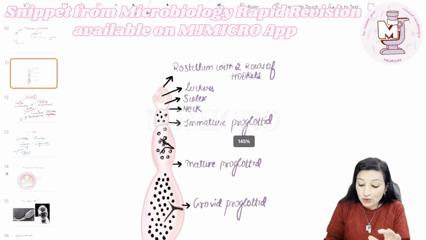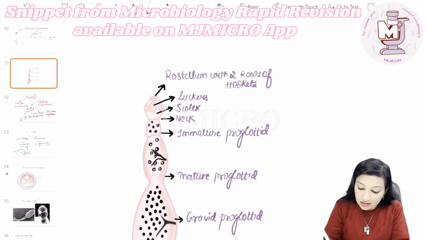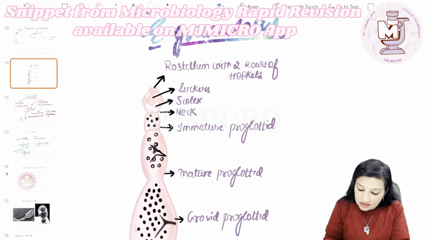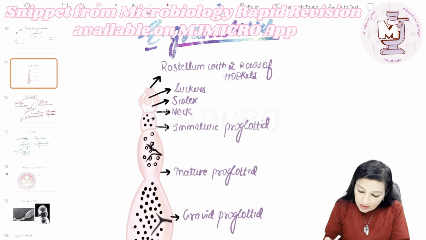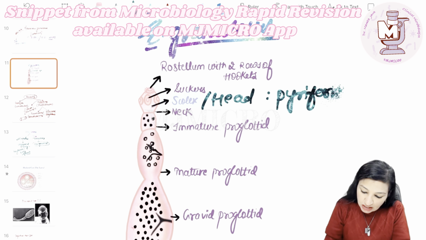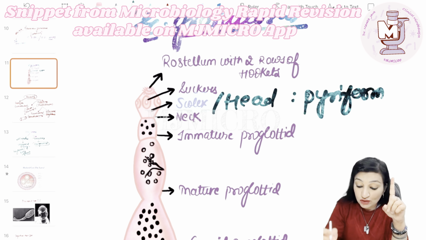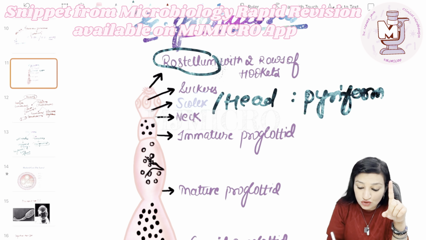Now, guys, have a look at this. This is a schematic representation of Echinococcus granulosus. Now, look at this. It has got a head or a scolex. What else do you call the head? Scolex, which is pyriform in shape, and it has got a projection arising from its surface. That is, the head or the scolex has got a projection. The name of the projection is rostrum.